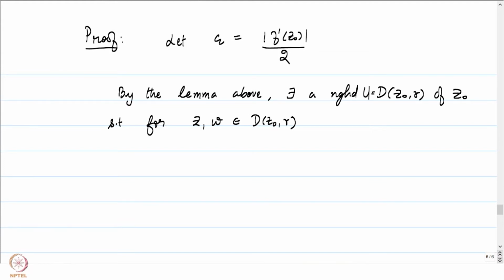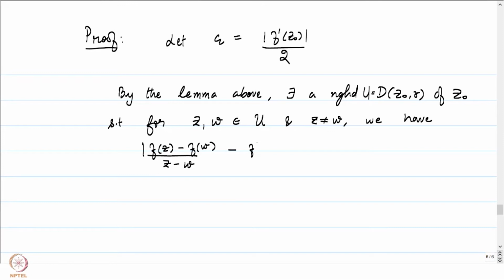This is going to be our candidate for the U. So I'll just start writing U from here. For z, w in U and z not equal to w, we have the absolute value of (f of z minus f of w) by (z minus w) minus f prime at z0. This is less than epsilon, which is in our case the absolute value of f prime at z0 by 2.